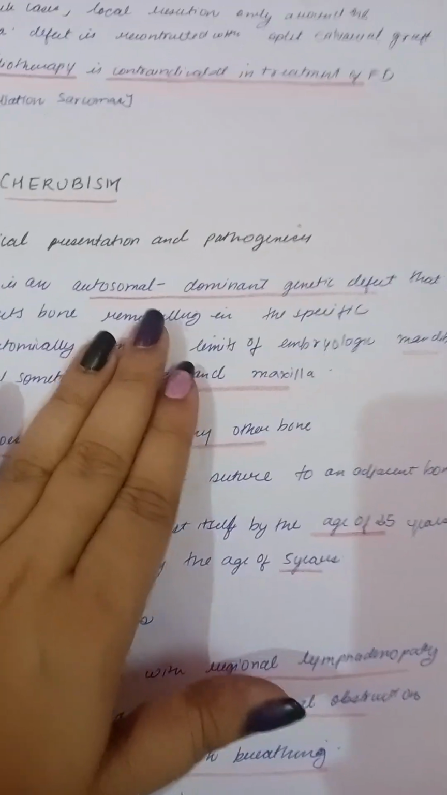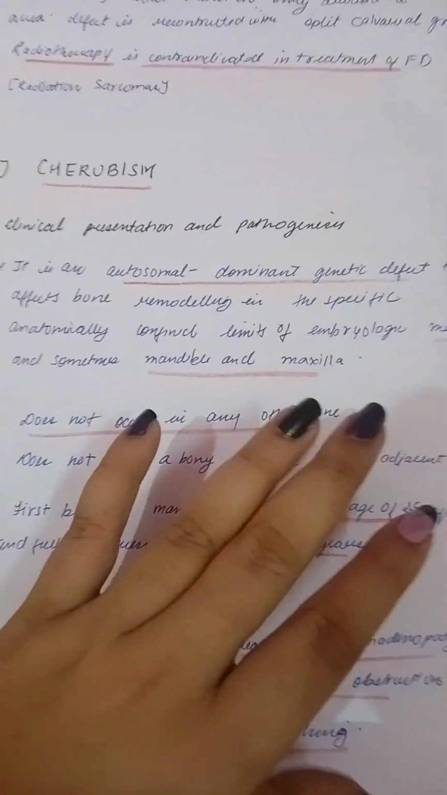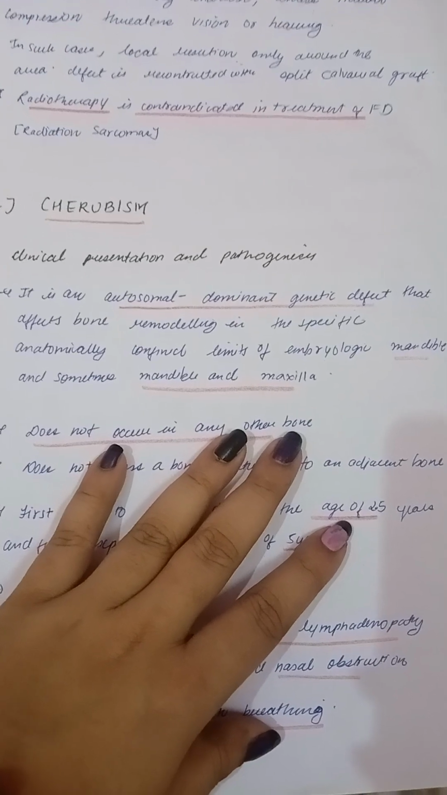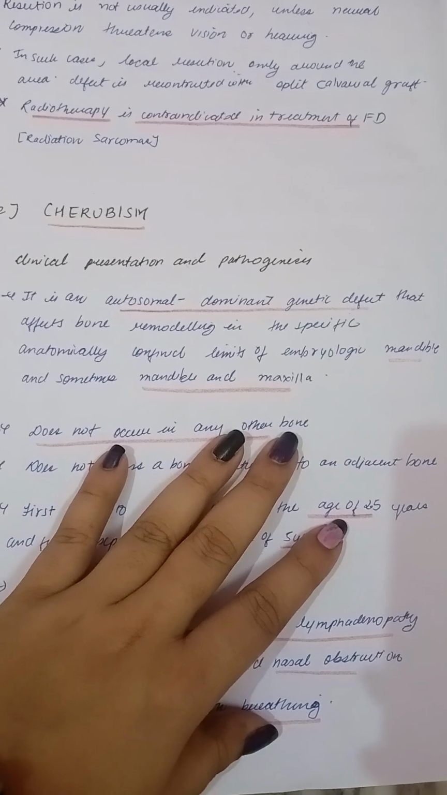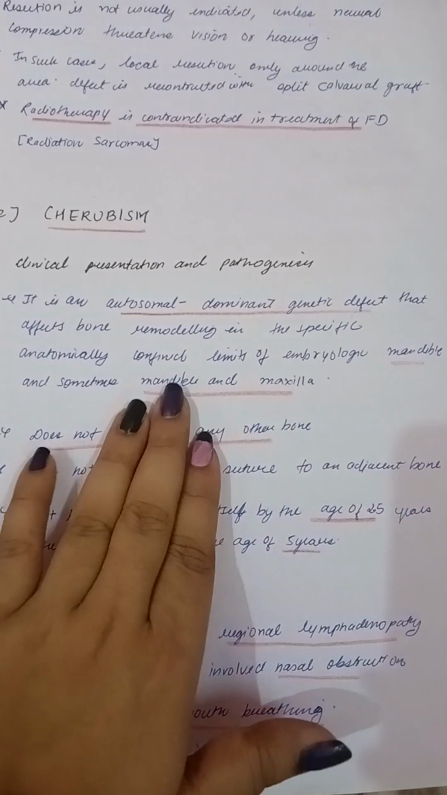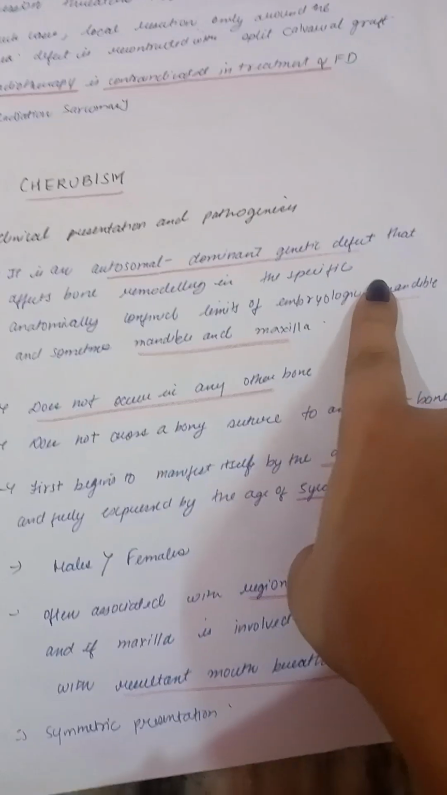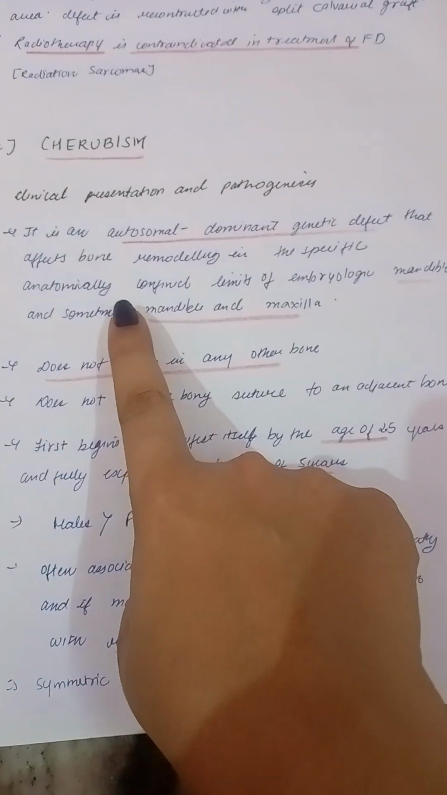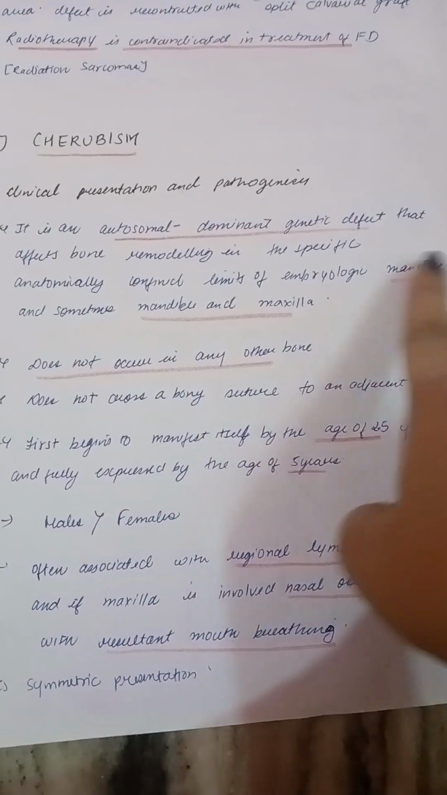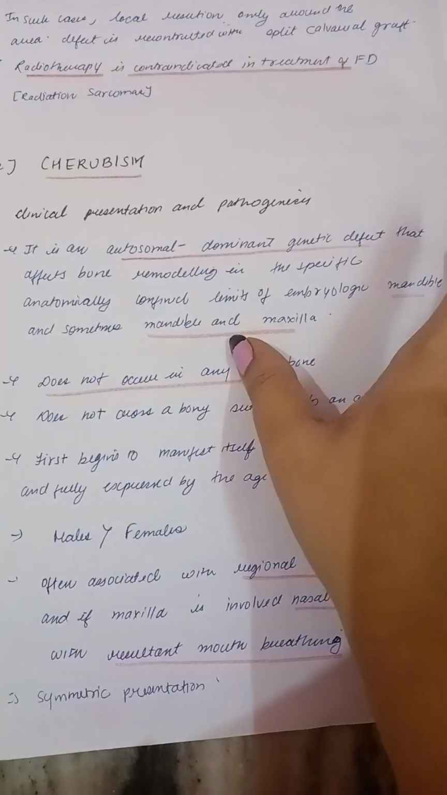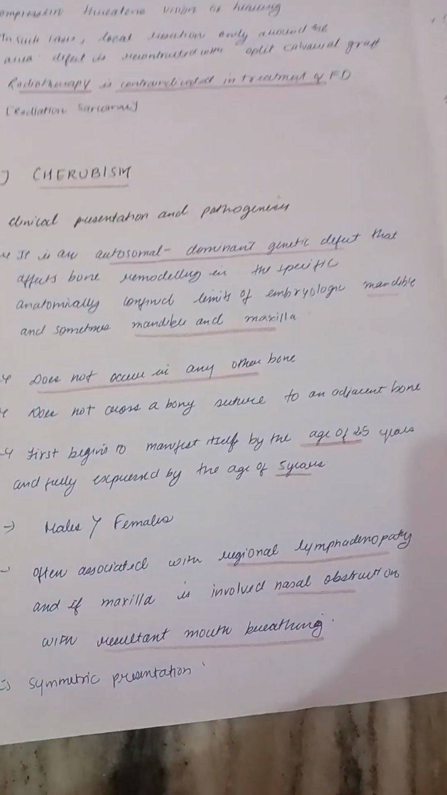It is an autosomal dominant genetic defect that affects bone remodeling in the specific anatomically confined limits of the embryologic mandible and sometimes the mandible and maxilla. So first thing, it is an autosomal dominant genetic defect, and it will affect the confined limits of the embryologic mandible and sometimes the mandible and maxilla. Only these bones are affected in cherubism.